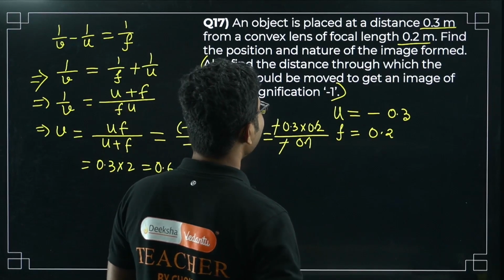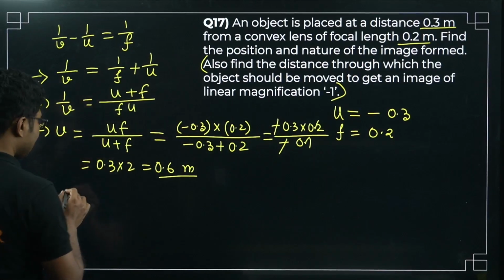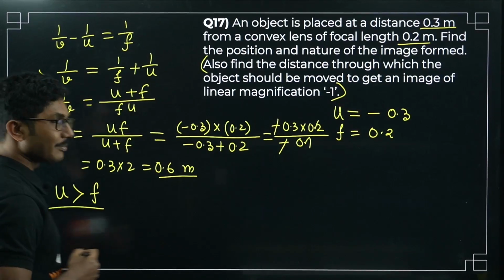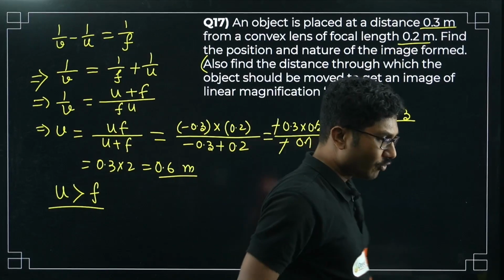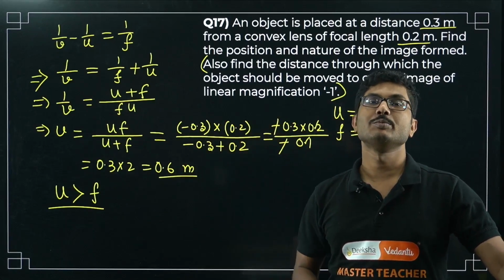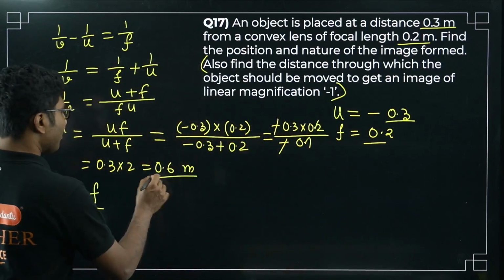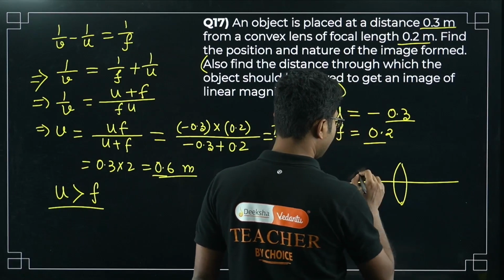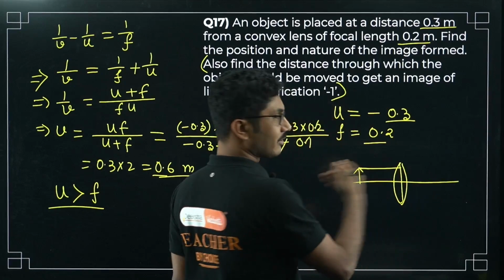Now what is the nature of the image? As you can see, the object distance is greater than the focal length in magnitude, because object distance is 0.3 and focal length is 0.2. That means as it is beyond the focus, the image has to be a real image, right? Also it is proved by v being positive for a lens. If this is the lens and you keep the object here, then u is negative because it is along the negative x-axis.